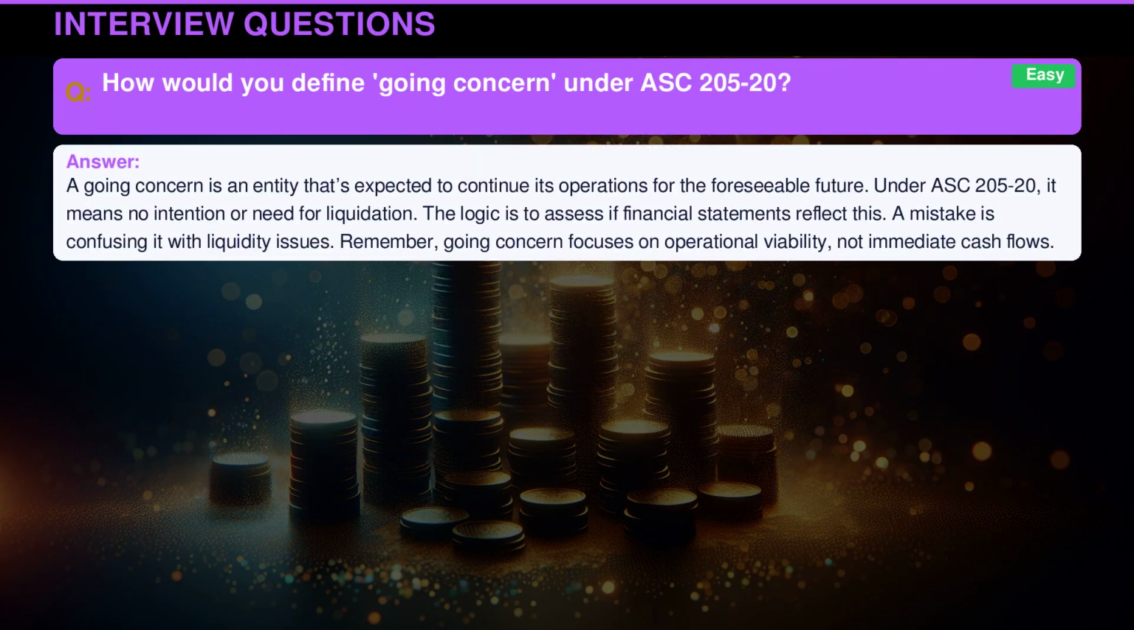A going concern is an entity that's expected to continue its operations for the foreseeable future. Under ASC 205-20, it means no intention or need for liquidation. The logic is to assess if financial statements reflect this. A mistake is confusing it with liquidity issues. Remember, going concern focuses on operational viability, not immediate cash flows.